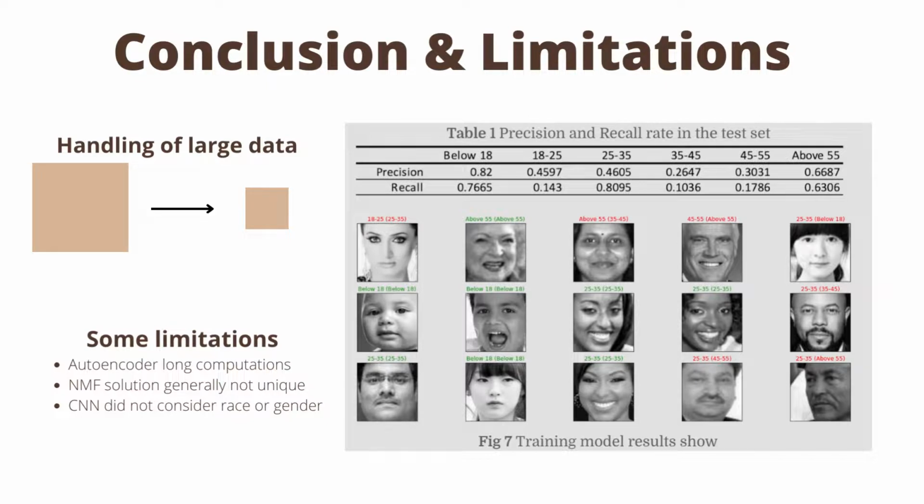Some challenges and limitations of our product are that the autoencoder was very heavy computationally, and we were not able to run it on all the data. The NMF is generally not guaranteed to be unique, which can lead to negative impacts when it comes to interpretability of the components. The CNN had some difficulties predicting certain age groups due to these faces looking very similar, and also we did not consider race or gender, but that's something we hope to implement in our future work.